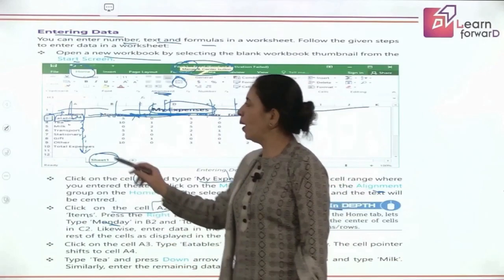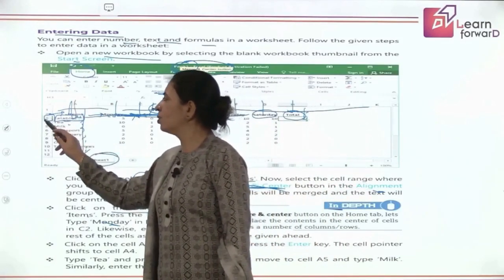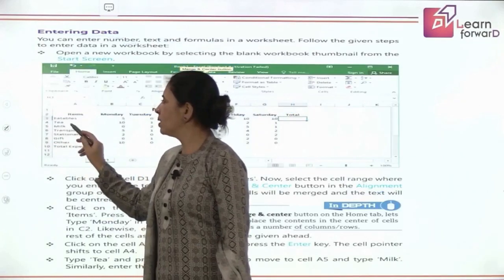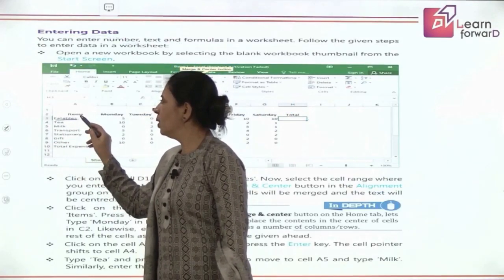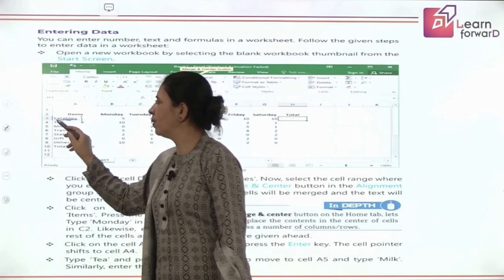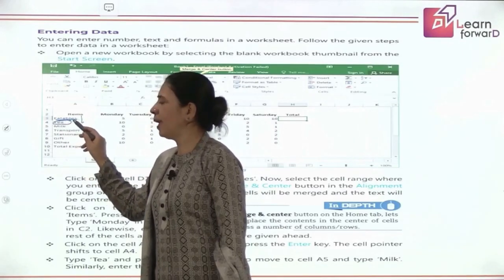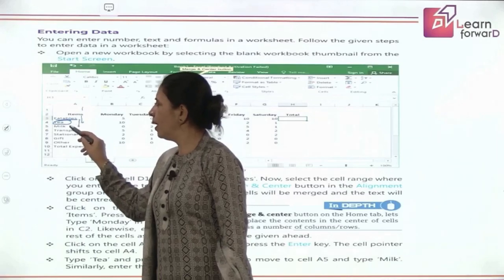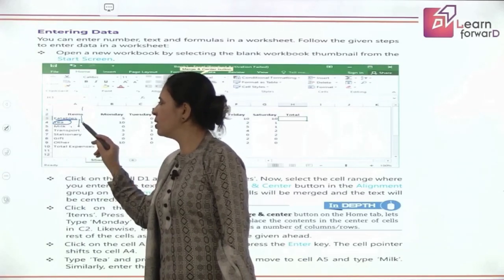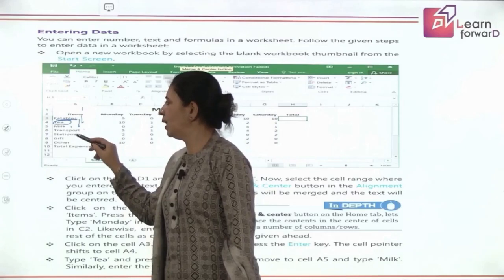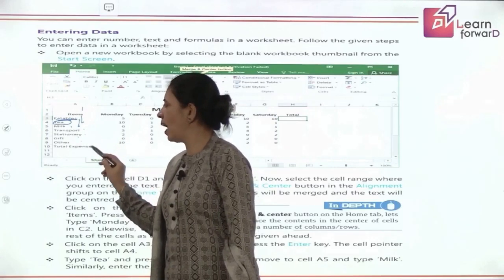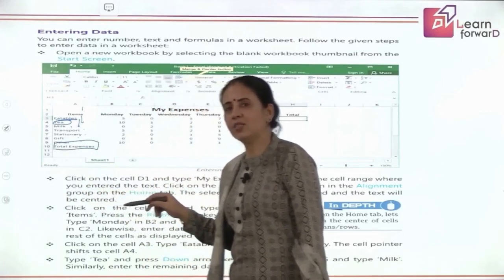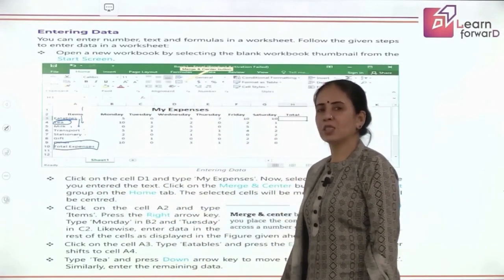Okay. So, once you are in A3, write down Vegetables over there, and once you have written Vegetables, you come down with the down arrow, it will reach A4, type Tea, then again press the down arrow, then write down Milk, Transport, Stationery, Gift, Others, and then at A10 we write down Total Expenses.